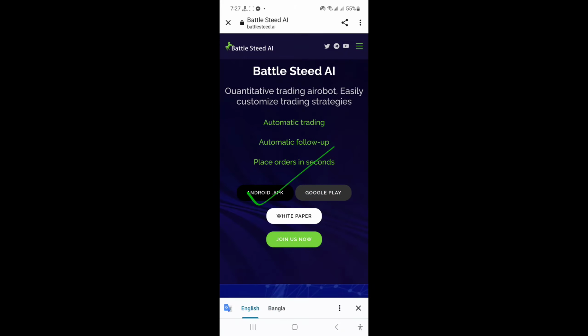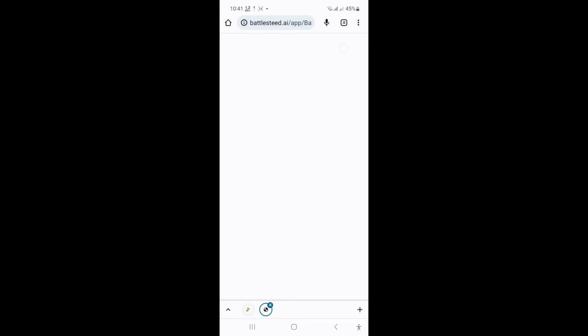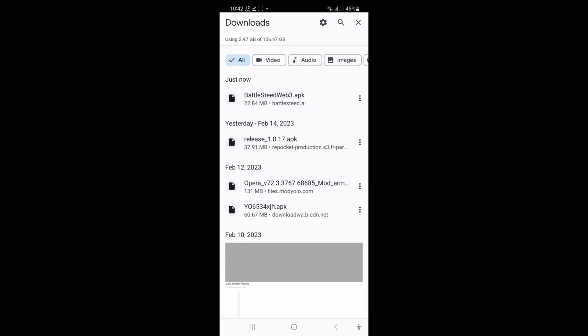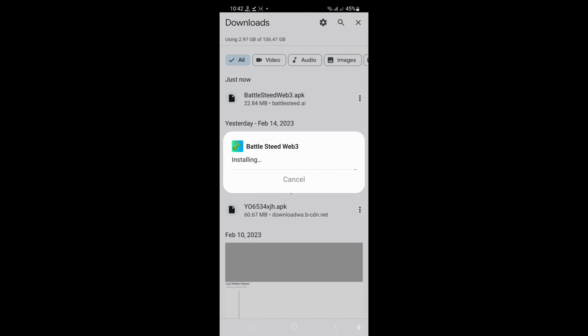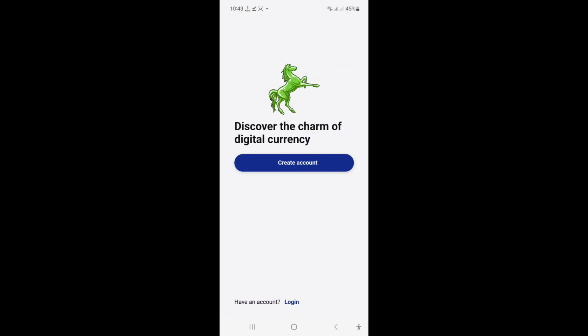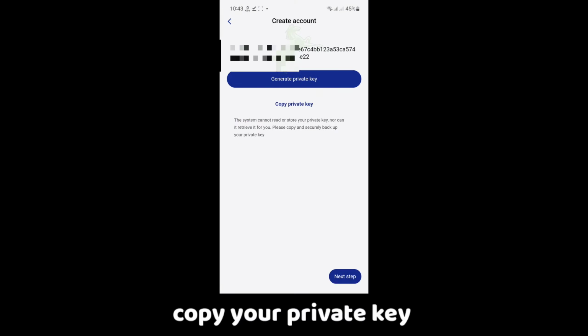Google Play Store, this app is not available. Okay, click on the manual Android APK. Okay, download complete, install this app. I'm just waiting now and open this app. Select your language, click on select language. I select English. Okay, you can use any, no problem.